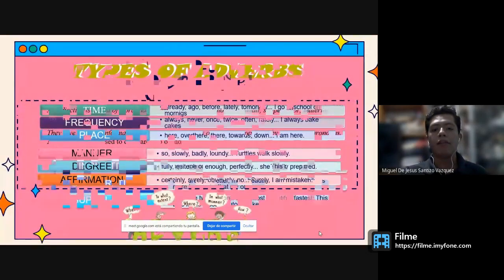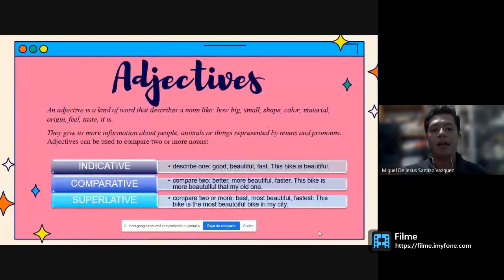The next part of speech we have is the adjective. An adjective is a kind of word that describes a noun, like how big or small, shape, color, material, origin, feel, taste. They give more information about people, animals, and things represented by nouns or pronouns. Adjectives can be used to compare two or more nouns.